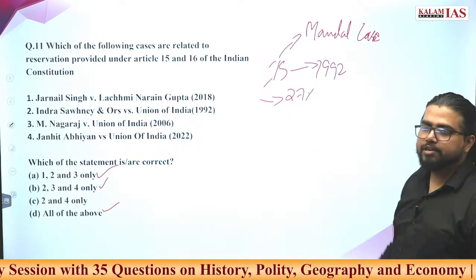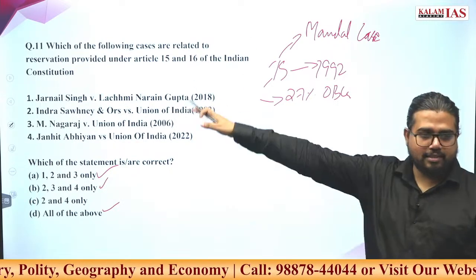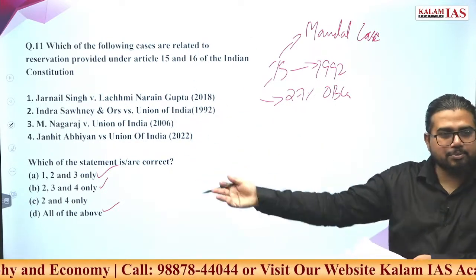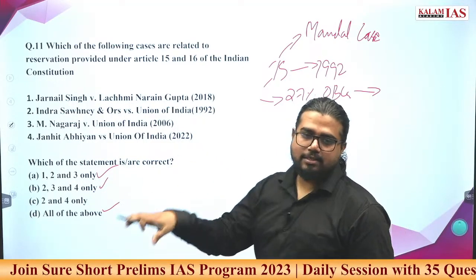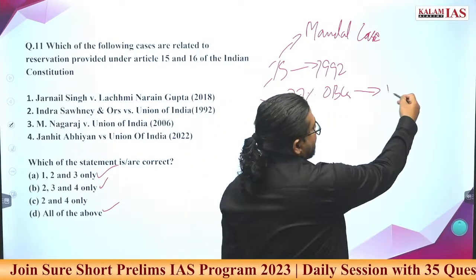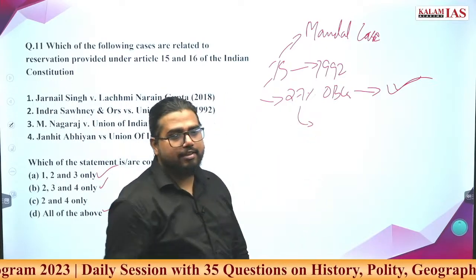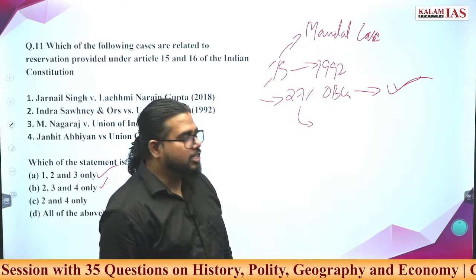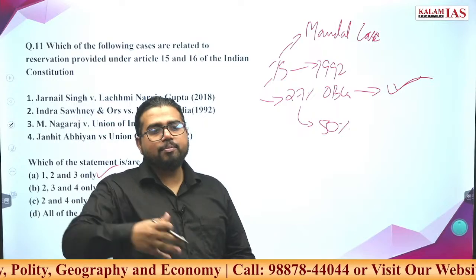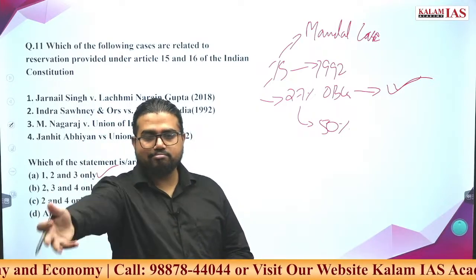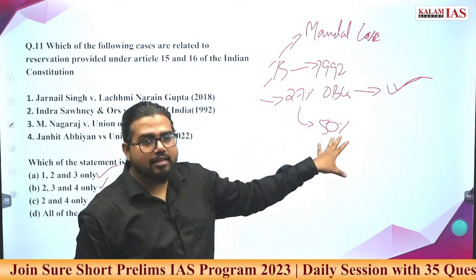27% reservation was given to OBCs in public employment as well as educational institutions. This was questioned: that this is against constitutional validity and against the principle of equality. And what exactly was the verdict? This was not against the principle of equality. This is applicable within the constitutional limits. Now there were some conditions given. What are the conditions? There should be a 50% limit. If you break the 50% limit, then you are breaking the principle of equality and the principle of merit, and creating issues. So total reservation should be within the 50% limit.